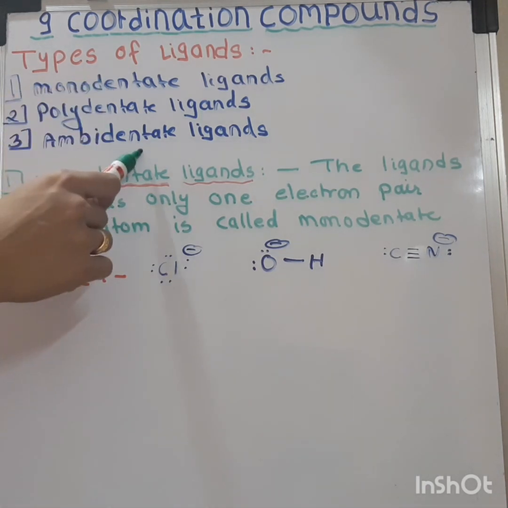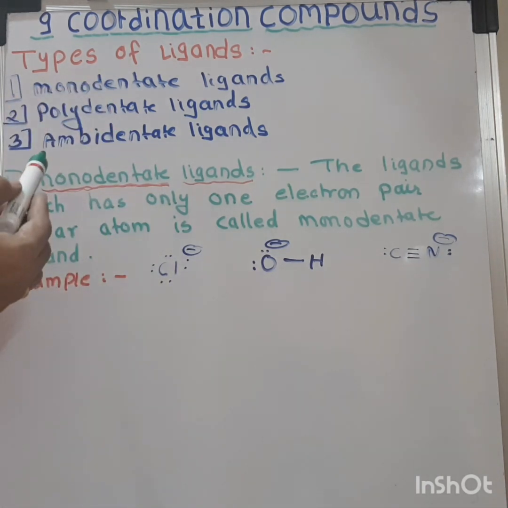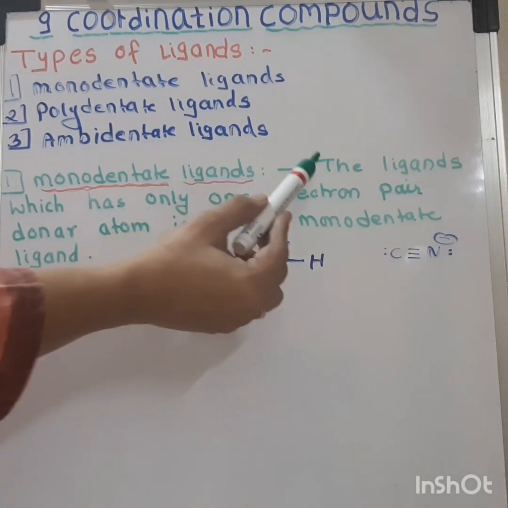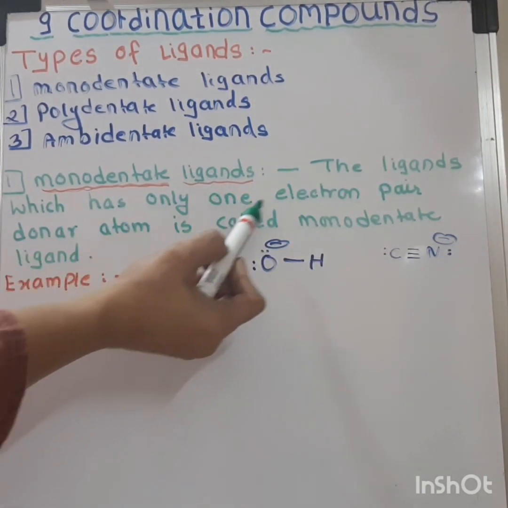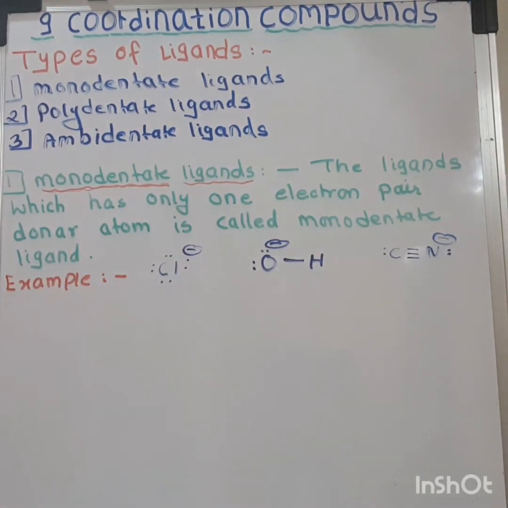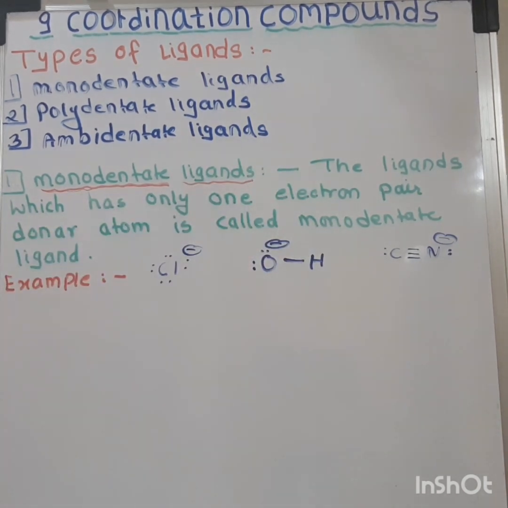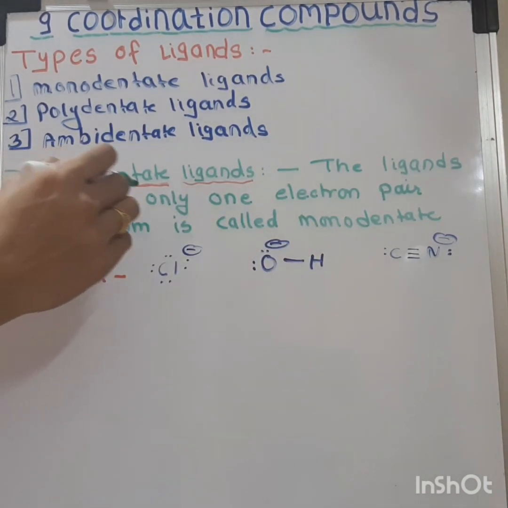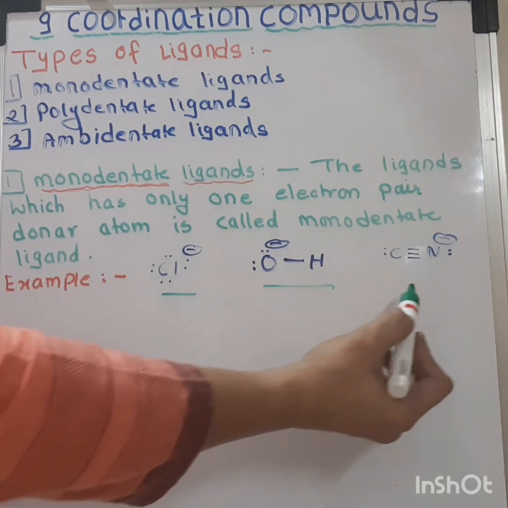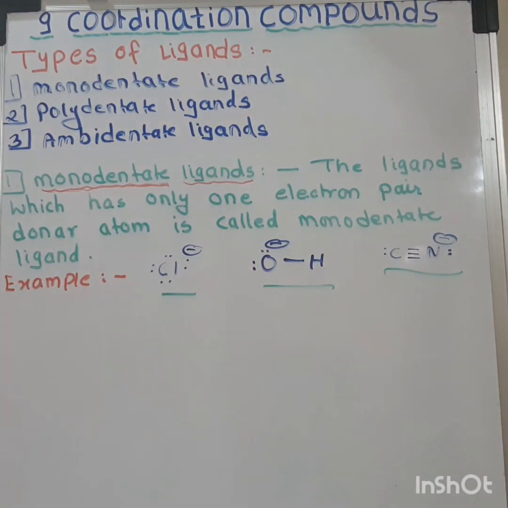First, monodentate ligands. The ligands which have only one electron pair donor atom are called monodentate ligands. Examples: Cl minus, OH minus and CN minus.